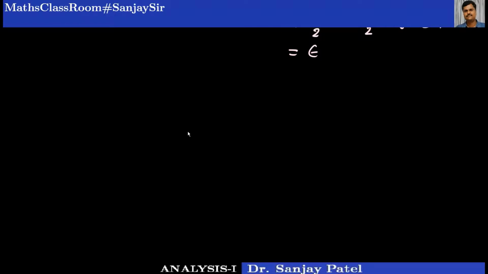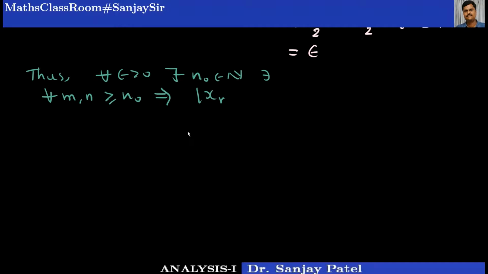So let me rewrite it. We have proved that for every epsilon greater than 0 there exists some n0 belonging to N such that for all m and n greater than or equal to n0 implies mod of xm minus xn, or xn minus xm, both are the same, is less than epsilon, and therefore the sequence xn is a Cauchy sequence.